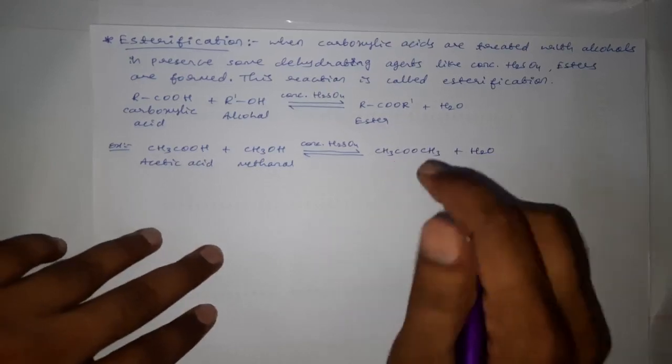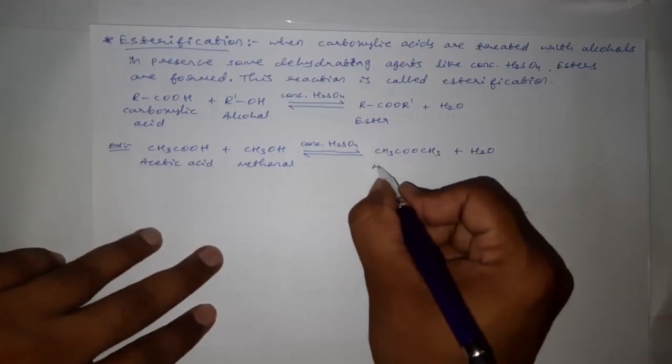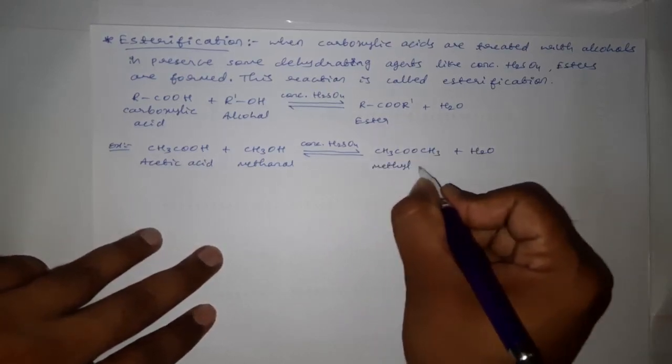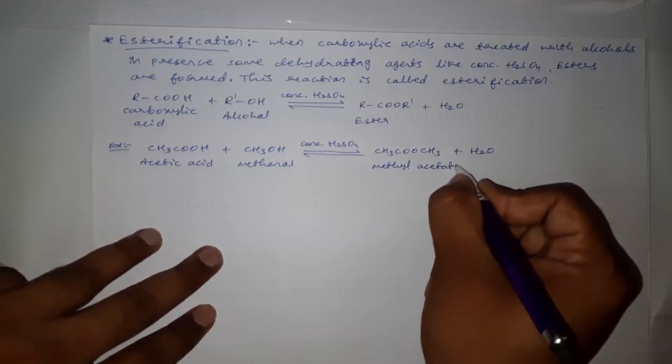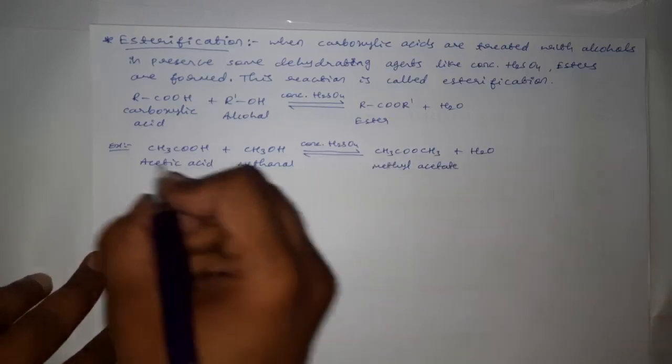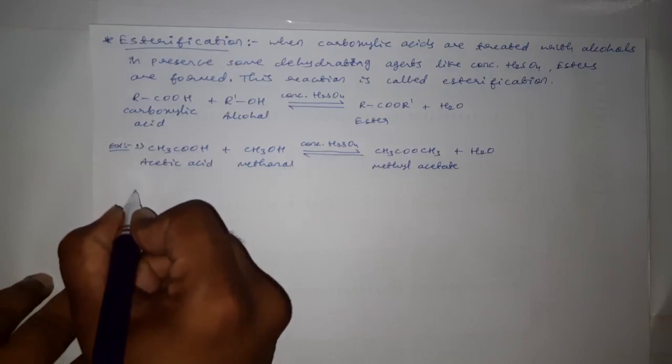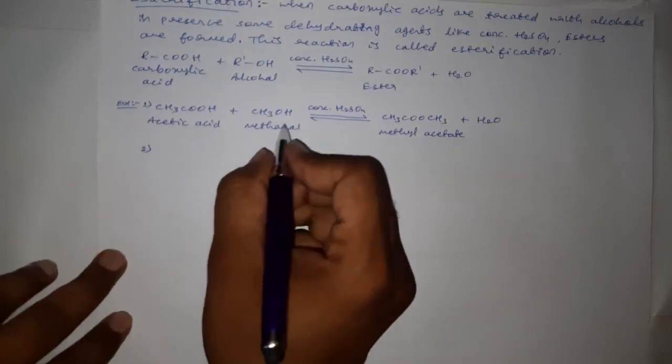It is an ester and its name is methyl acetate. Methyl acetate.